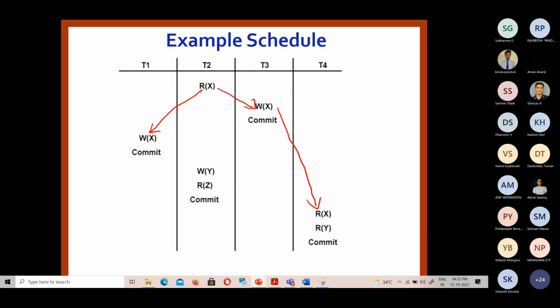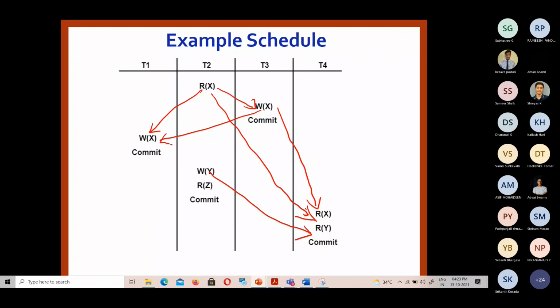That is also there. And T2, T3 and T4 also have some conflict. W of Y and R of Y. RR is not a conflict. Yeah, RR is not a conflict.